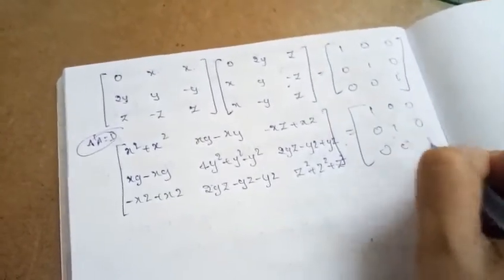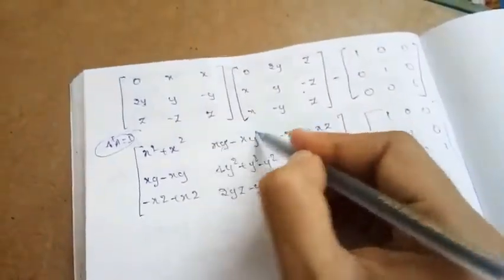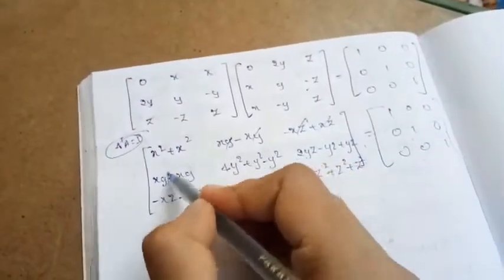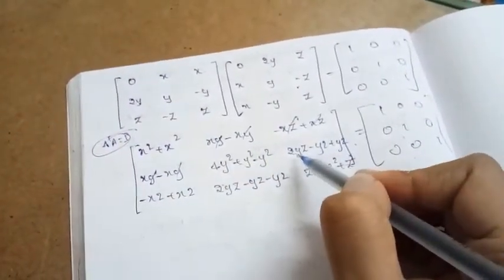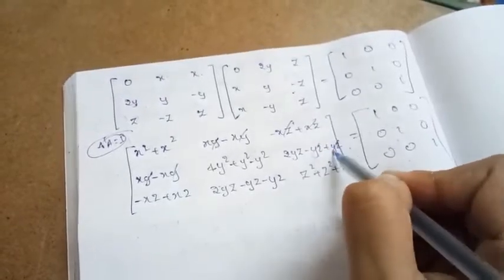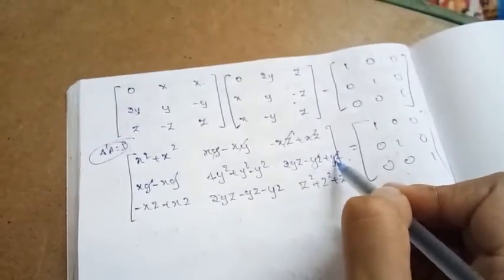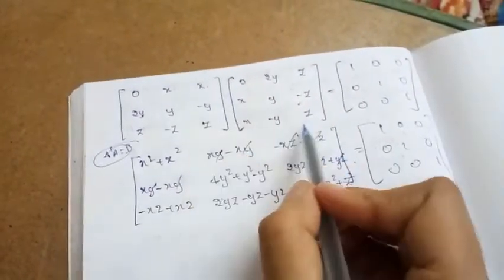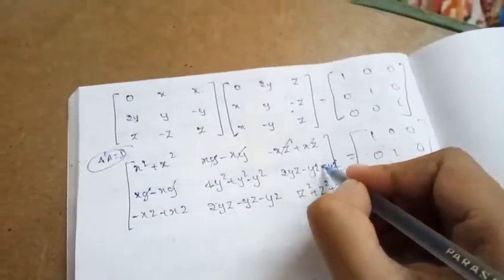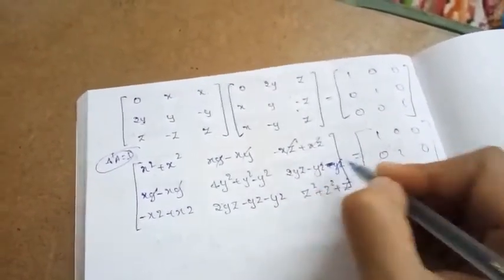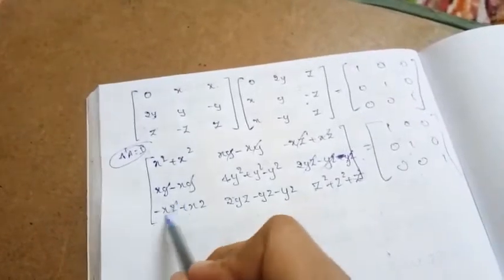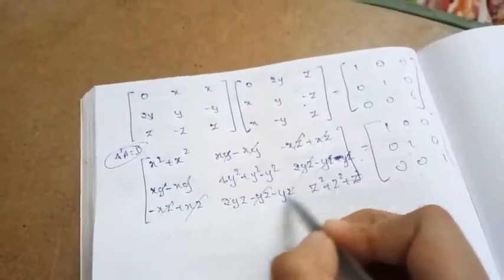Which is equal to the identity matrix 1 0 0, 0 1 0, 0 0 1. You can see clearly this gets canceled. This gets canceled. 2yz minus yz minus yz. I think this one is also minus yz, yes, this is also minus yz. Okay, this gets canceled, this cancels, even here also cancels.